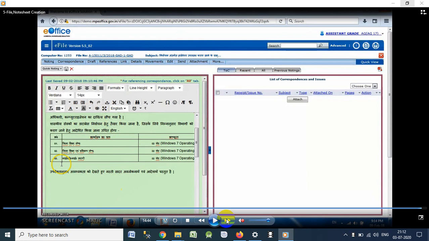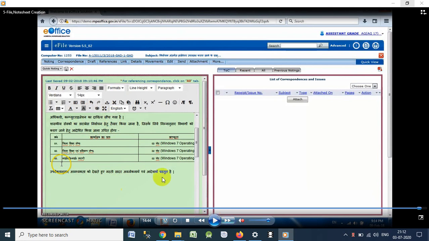Otherwise, I would have clicked on the DSC sign and send button. No issue was there. But what I have, I am sending the note sheet. I have attached the order of operator, but not the order of hardware to those departments from where I want to take computers, other hardware, printers. So that order I need to attach with this note sheet, so that the higher authority, if satisfied with the proposal, will sign on the order of hardware procurement from those departments, right?